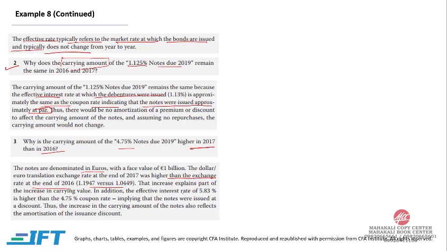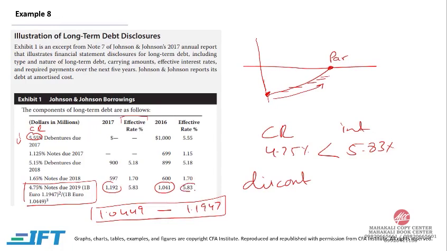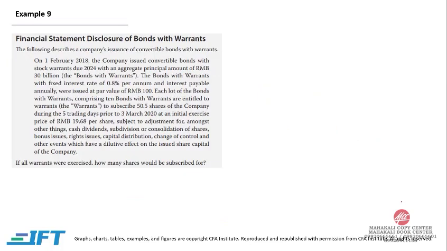In addition, the effective interest rate of 5.83% is higher than the 4.75% coupon rate, implying that the notes were issued at a discount. Thus, the increase in the carrying amount of the notes also reflects the amortization of the issuance discount. And one very important thing is that the interest rate in 2016 and 2017 doesn't change. So the trajectory that the bond is going to take would be smooth and it is going to converge towards par.